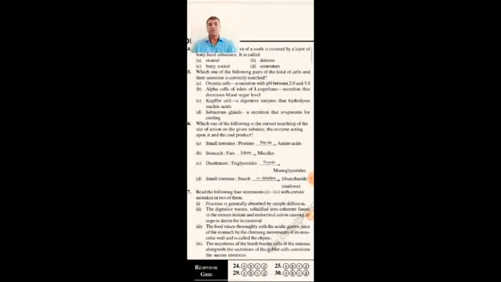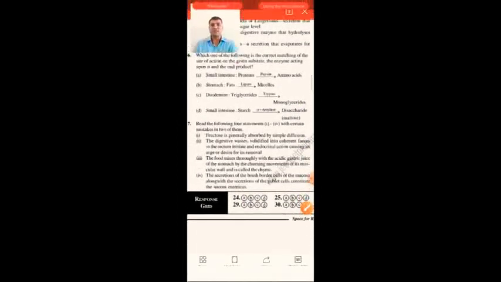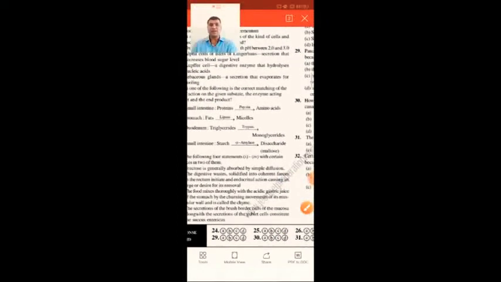As we know, in the small intestine the complete starch is digested into disaccharides, and in the intestine they are converted to monosaccharides. So the answer is small intestine, starch converted to disaccharides, option D.